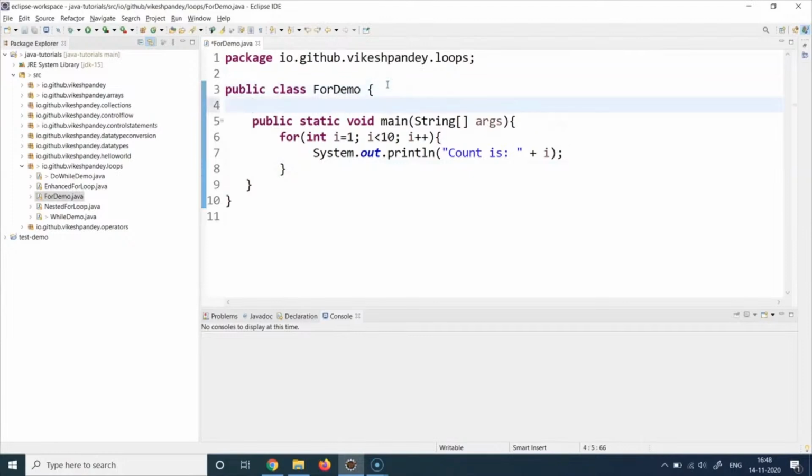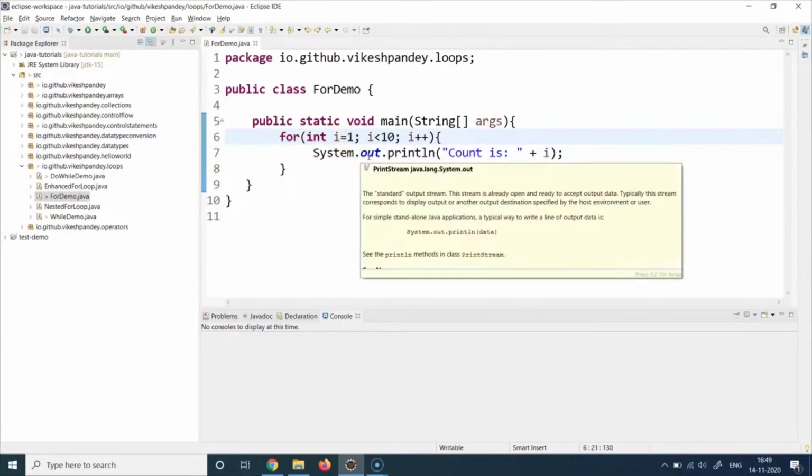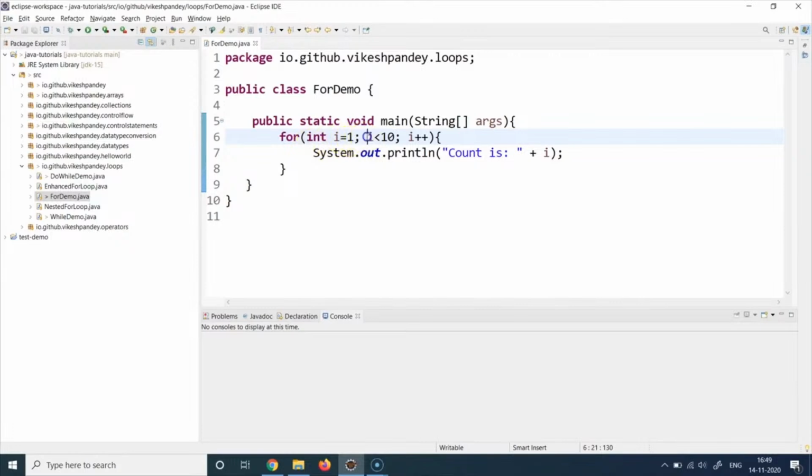Again, we have a public static void main method, which is the entry point. Then I use the keyword for. I put the brackets, and then I do the initialization. This part is the initialization part. You initialize the variable, so I just say int i = 1, initialization done. You end it with a semicolon, so that it is a single statement understood by Java. And then you write this condition, which is your evaluation or termination condition.